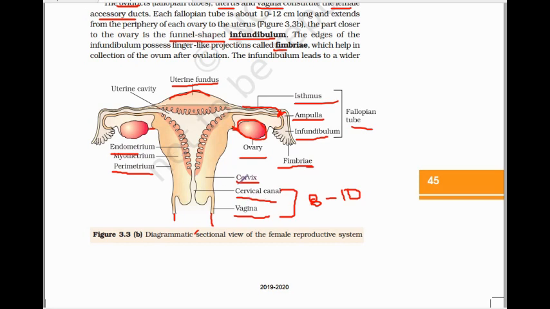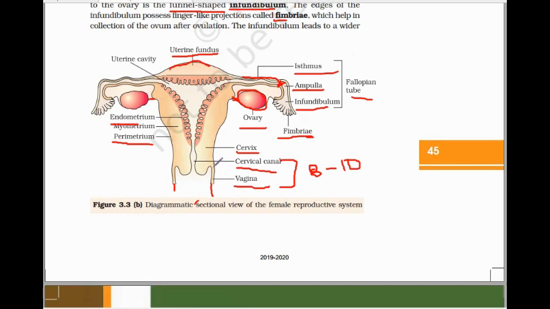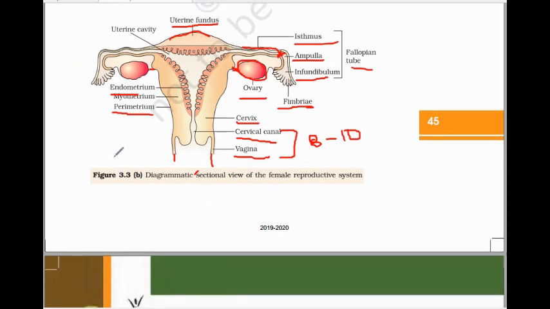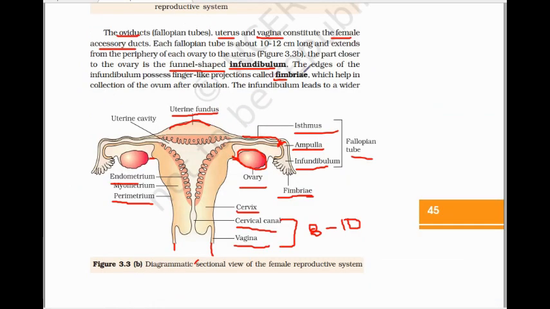Next about this cervix here, and here the cervical canal and vagina form the birth canal, and about the external genitalia. So please draw this diagram and practice it. In the next class we'll discuss about the mammary gland. तो इसमें जितने भी dark underline part है, okay, उसका structure और उसका functions सब याद रखना. Thank you.